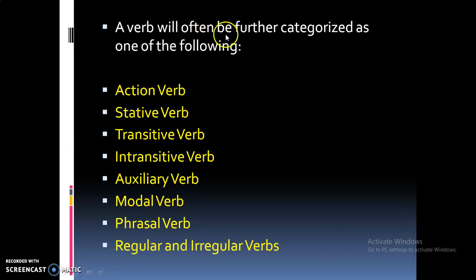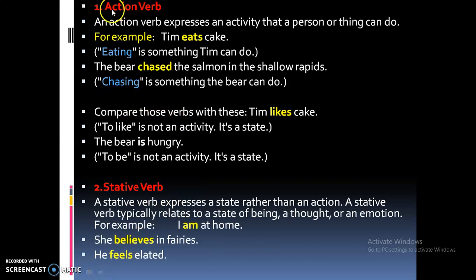And a verb will often be further categorized as one of the following. These are the other parts of verbs, the different types of verbs. First, we will start with the action verb. Second, stative verb, transitive verb, intransitive verb, auxiliary verb, modal verb, phrasal verb, regular and irregular verbs. Now we'll study all these types one by one. So the first one is the action verb.